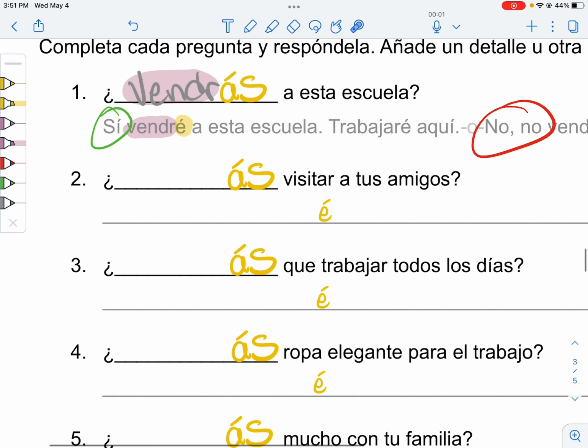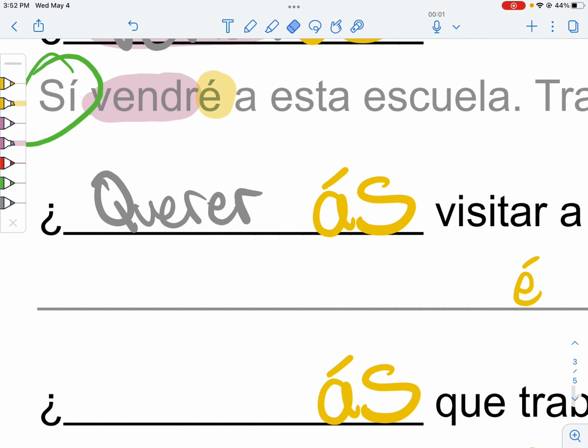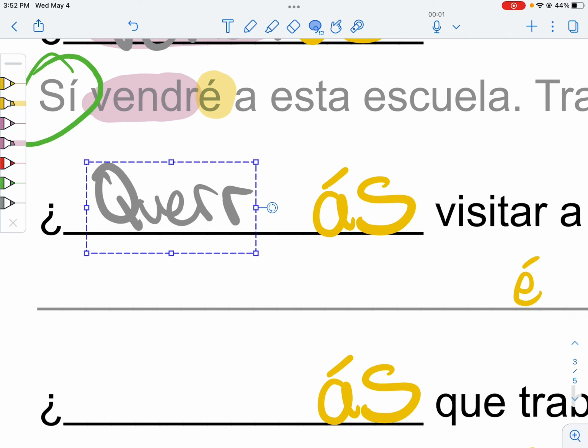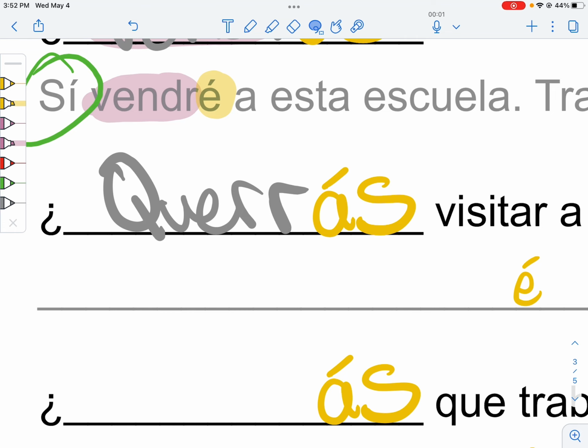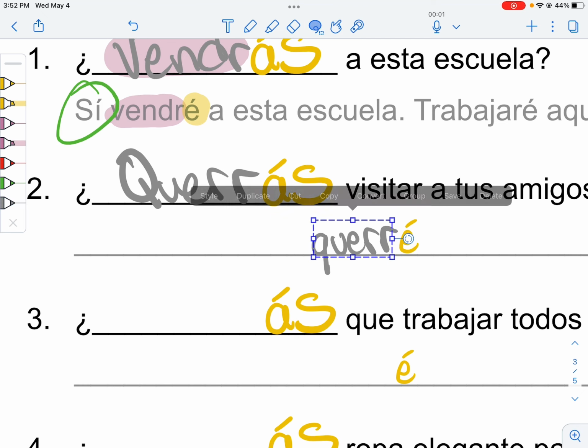Okay, número 2, our verb is querer. Now, querer, as an ER verb, is a drop-the-E guy. But it is not replaced with a D because it's not a yo-go verb. So that goes away and we just have querrás. Will you want? And we can use that same stem for the yo form. Sí, querré. Or no, no querré.